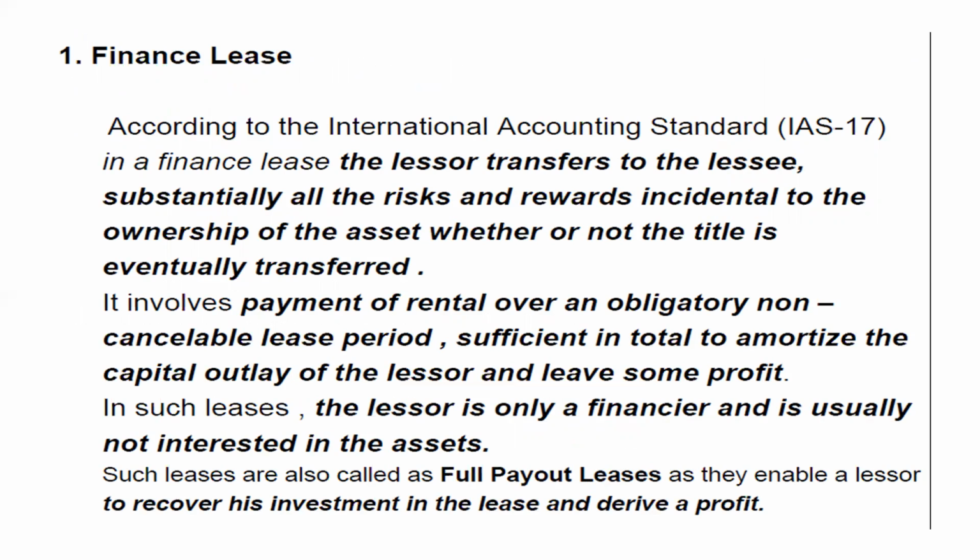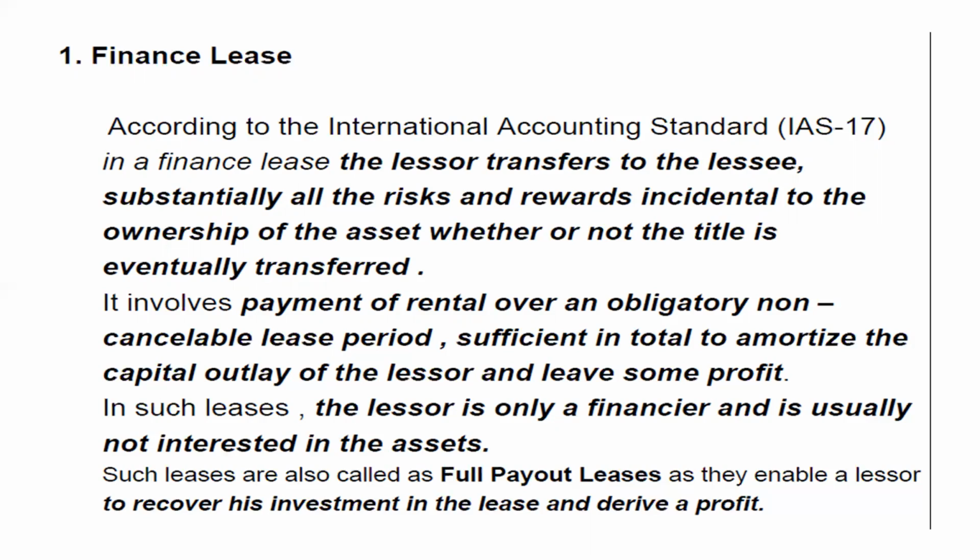According to the International Accounting Standard 17, which explains the financial lease: in a financial lease, the lessor transfers to the lessee substantially all the risks and rewards incidental to the ownership of the asset, whether or not the title is eventually transferred.